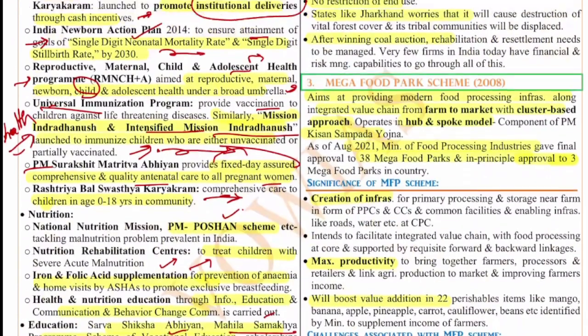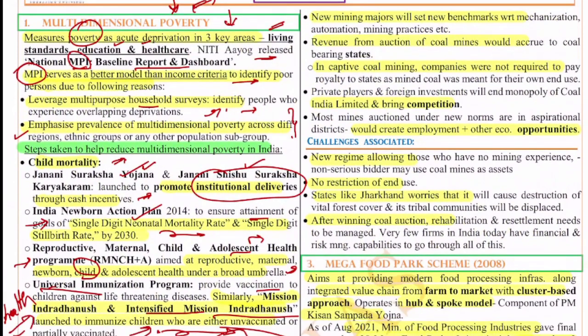So whenever there is a question on multidimensional poverty, just write the basic facts. Show the problems, where we are, the current situation with regard to neonatal mortality and child mortality, and also show the poverty rate, the people without proper health, and also the healthcare spending which the people are doing. Show all these problems, and then in the solutions and the steps taken, give these